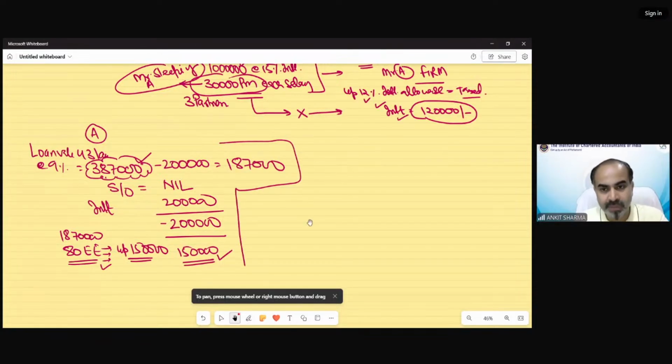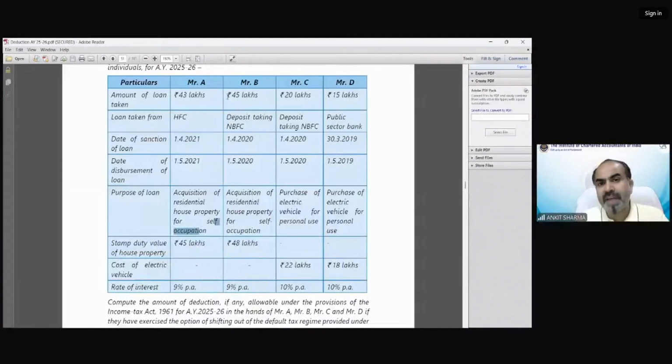I hope it's clear. Now, what was case number B saying? In the same way, 45 lakh rupees loan taken from NBFC on 1st April 2020, and date of disbursement is 1st May 2020. Now, acquisition of the residential house property again for self-occupation.